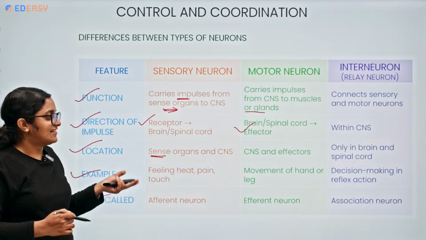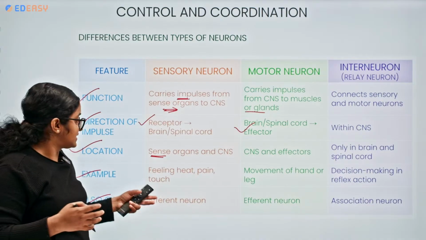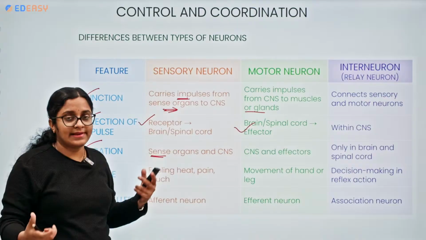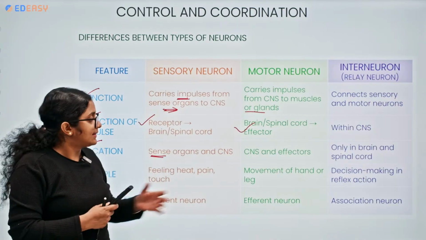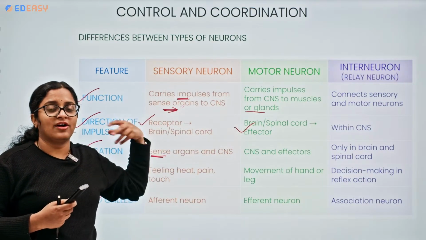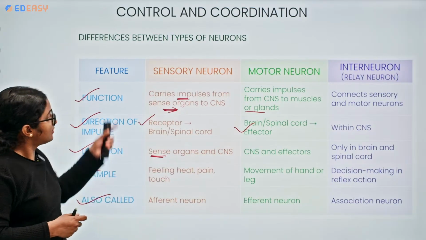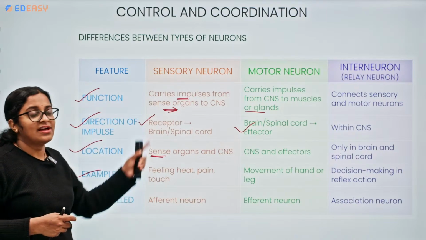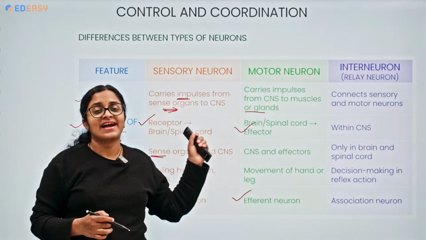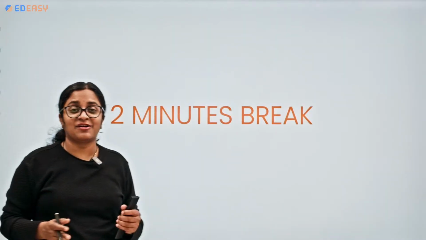For example, when we touch anything, we feel heat or pain, pressure by the touch sensation, right? That is the sensory neuron. Motor neuron is movement of the hand, withdrawal of the leg, movement of hands and legs. Interneuron, on the other hand, plays a very important role in reflex action, the quick, automatic, immediate responses. Sensory is called afferent neuron, motor is also called efferent neuron, and interneuron is also called association neurons.